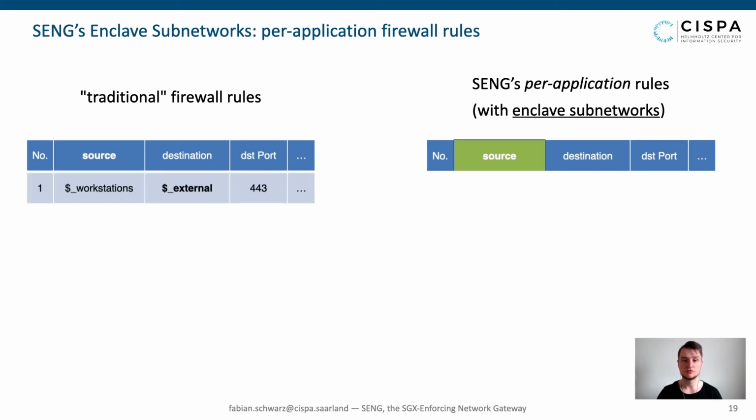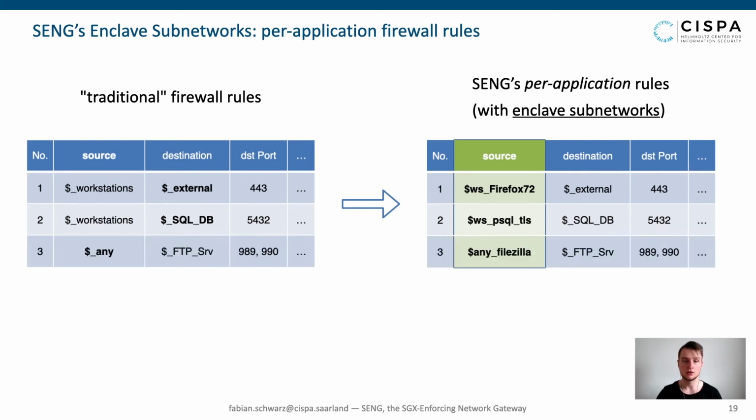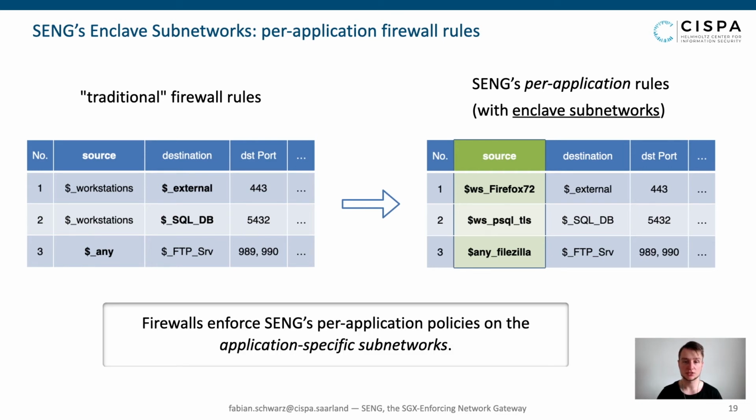So, for example, given a rule for web communication to external servers which allows data exfiltration potentially, SENG can enforce that only trusted Firefox applications can reach out to the internet. In the same way, SENG can also be used to restrict access only to hardened applications, for instance a Postgres client with TLS mode enabled. Or considering incoming connections, SENG can restrict access from an external client to an internal FTP server only to a specific FileZilla version. So putting the policy enforcement in a nutshell, the gateway firewall enforces SENG's per application policies on traffic from and to the application-specific IP subnetworks.